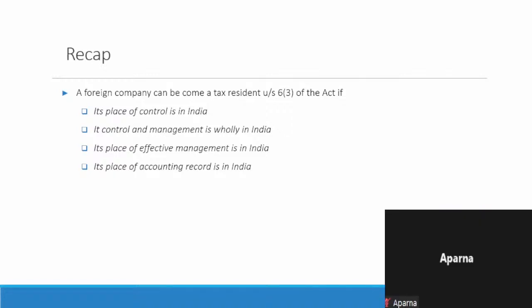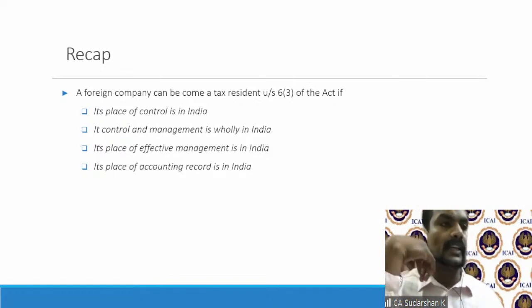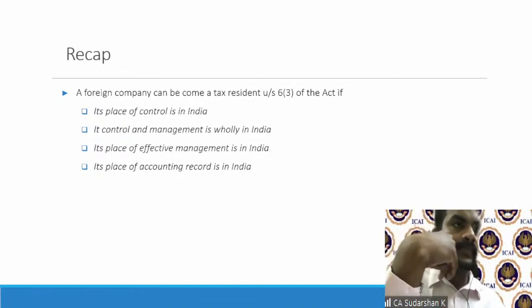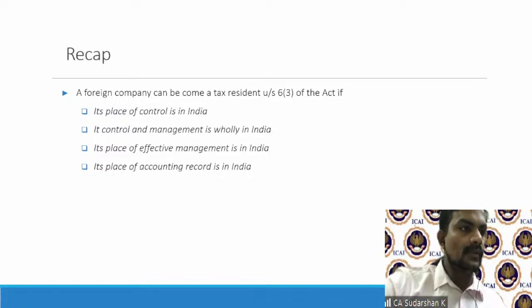The last time we looked at the very fundamental aspect of the taxation system, which is residence-based and source-based. And we all know for residents, it is taxed globally. When it comes to non-residents, there are certain scopes of income with which a non-resident is taxable. And what those scopes of income are is part of our agenda for today and the next class as well, primarily dealing with taxing non-residents. So before getting into the income, one aspect we wanted to touch on is, when can a foreign company be a tax resident in India?